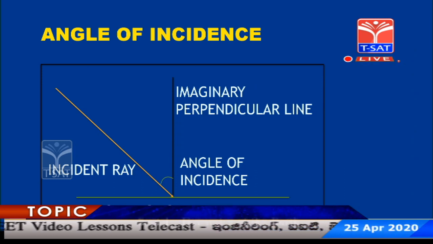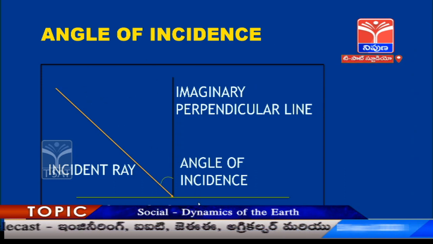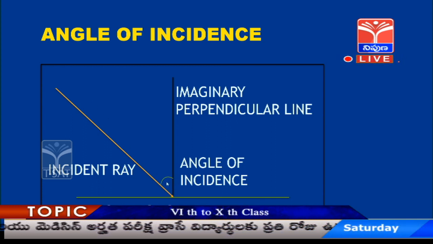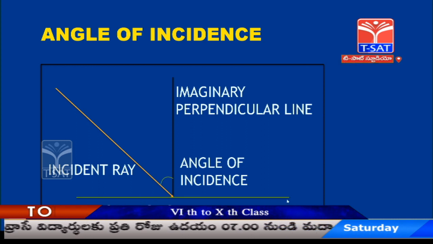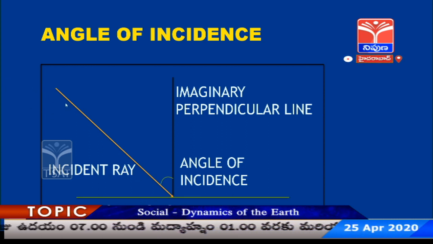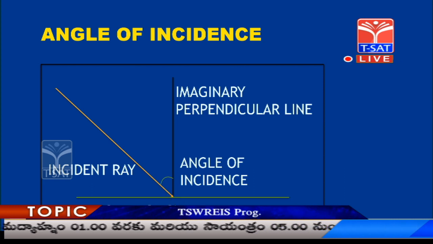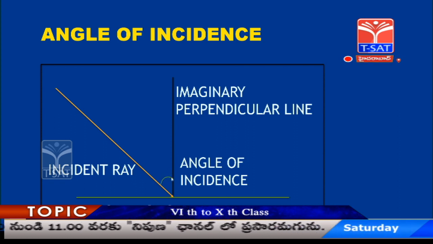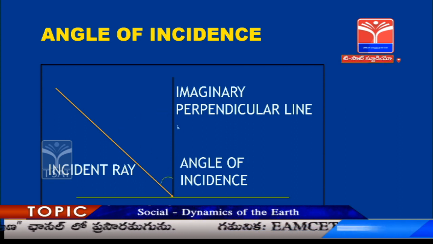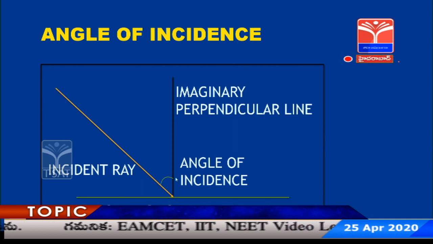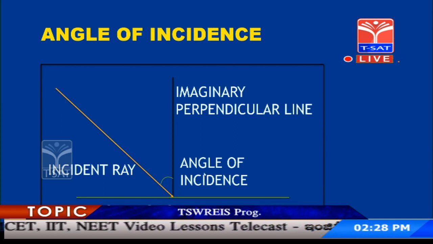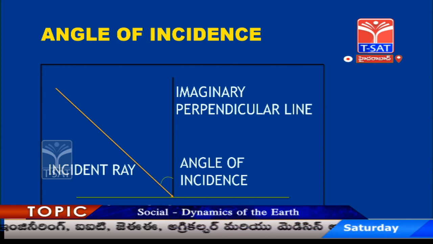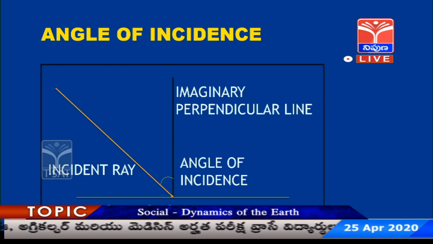Now, angle of incidence. When the sun's light is reaching the surface of the earth, what happens? This is something very important to understand. If this is the surface of the earth and this is the incident ray, the light ray coming from the sun, then if a perpendicular line is drawn from the surface of the earth, the angle that forms between the incident ray and that perpendicular line is known as the angle of incidence. Why do we need this angle of incidence? This is necessary to understand how heat is absorbed by the earth.